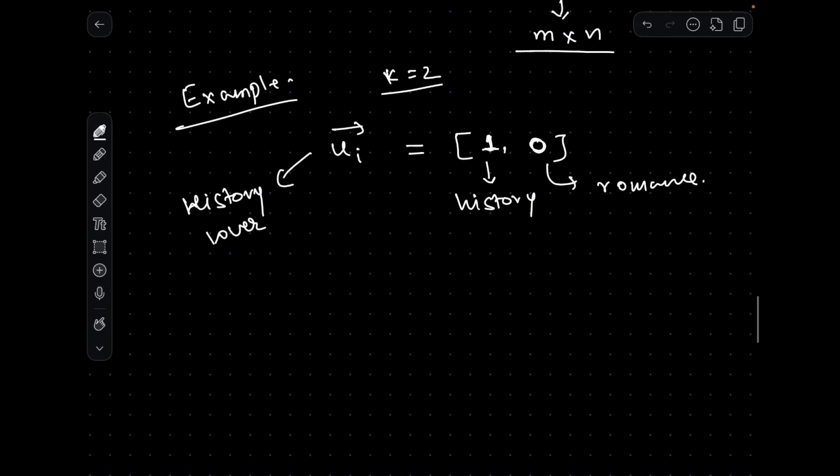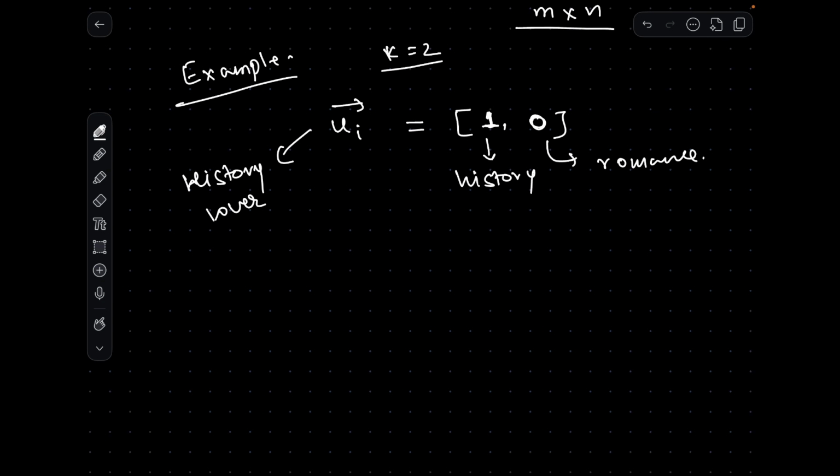Now let's see how we will recommend movies to this user. Let's say we have two movies with us. Let's say we have a movie called Troy, and let's write the vector for this movie. Let's write it like this.